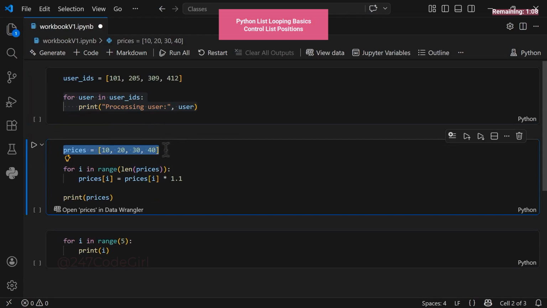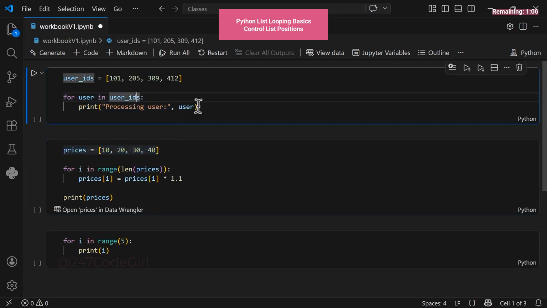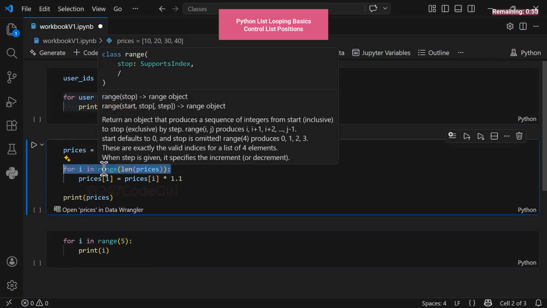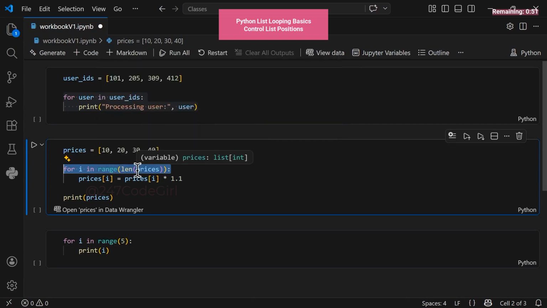What if you need to know the specific position of an item? The basic loop won't track the index for you. To track that, we use a slightly different syntax. We still use a for loop and a temporary name. But this time, we use the in keyword paired with the range function. Range is a specialized tool within Python. Give it a number, and it builds a sequence to loop through.